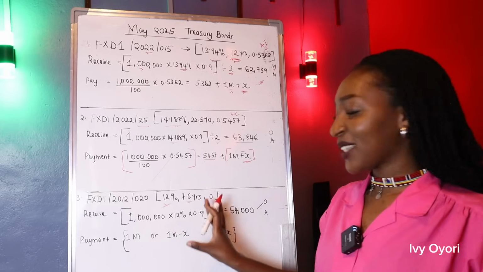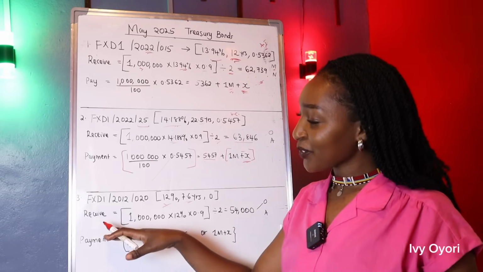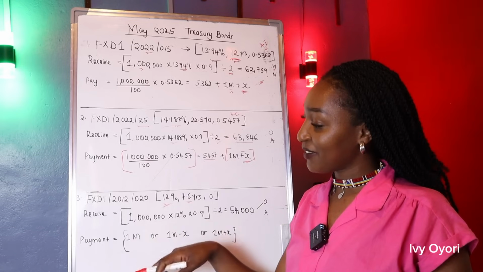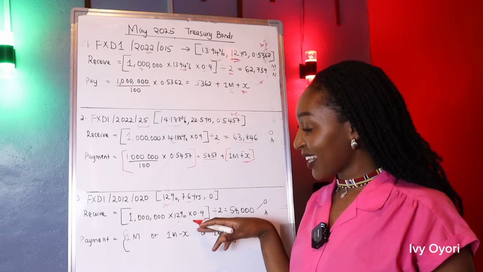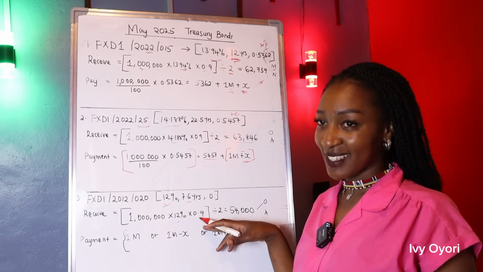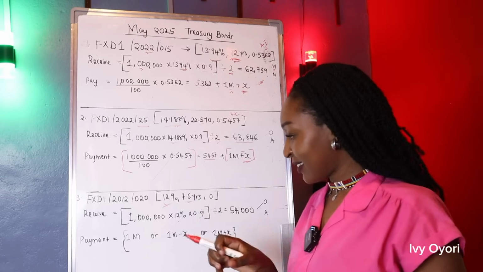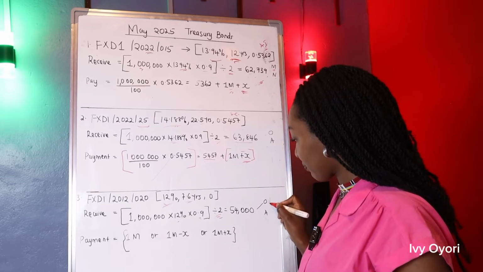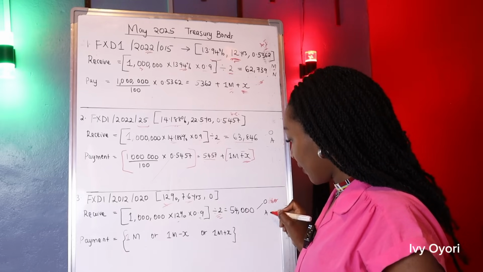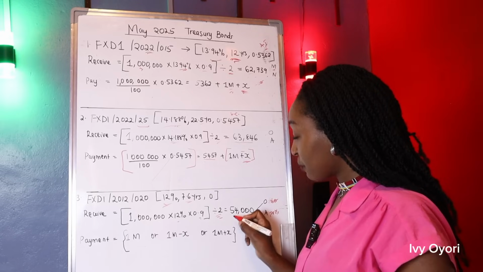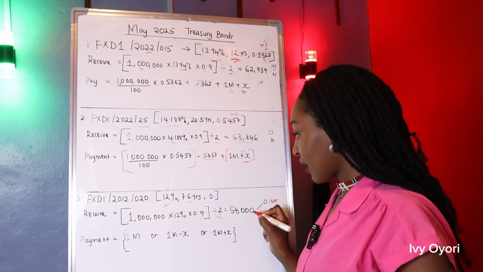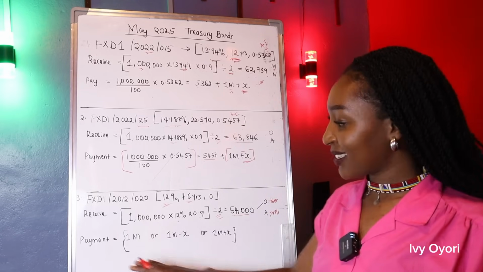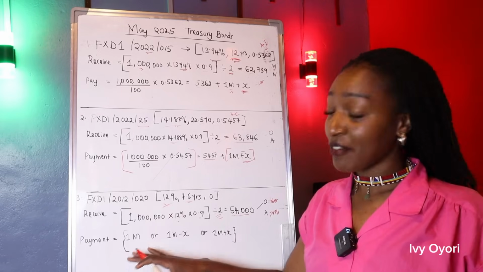Let me just do this, then I'll tell you something. So in terms of how much you should expect to receive, 1 million times the 12% times the 90%, which is after tax, I divide it by 2. So in October and in April, you should expect 54,000. In terms of payment, now this one doesn't have accrued interest.